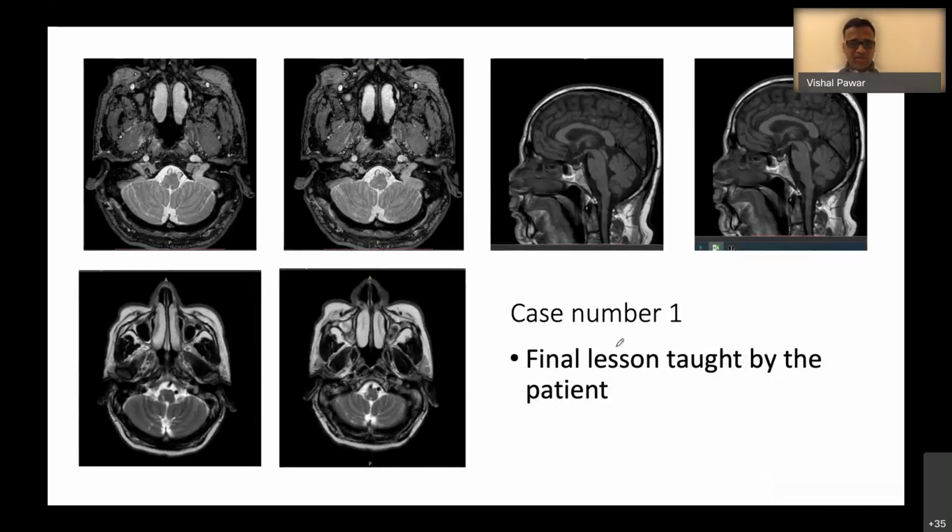The final lesson taught by the patient is nothing but the vertebral artery compressing the ventrolateral aspect of the medulla. You can see the deformation of the medulla because of this vertebral artery compression. You can see here it is deforming the ventrolateral aspect of the medulla. So we have to keep this particular syndrome in mind. And why this particular patient is not improving is because maybe, what I feel is, despite starting him on antiplatelet, because of this vertebral artery compression, he is not improving and he's getting ischemia in these perforating vessels which are supplying the medulla.